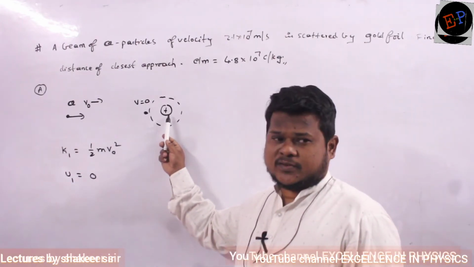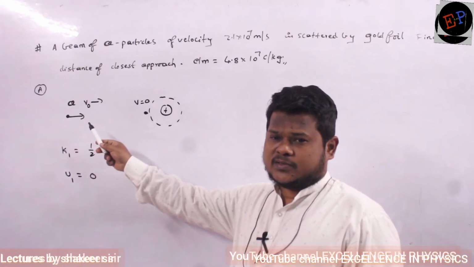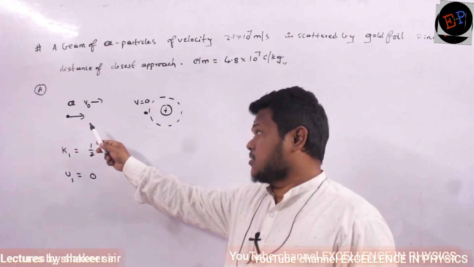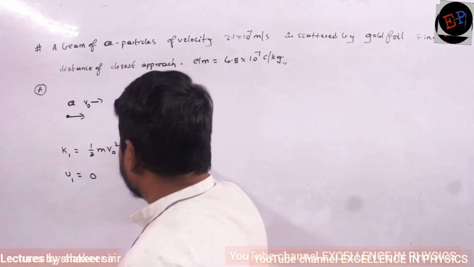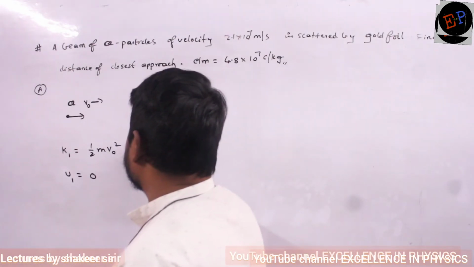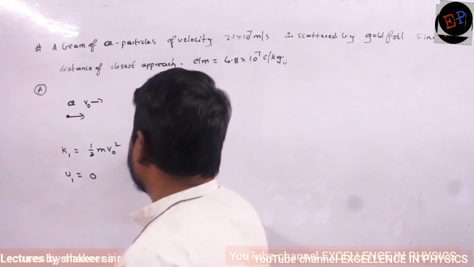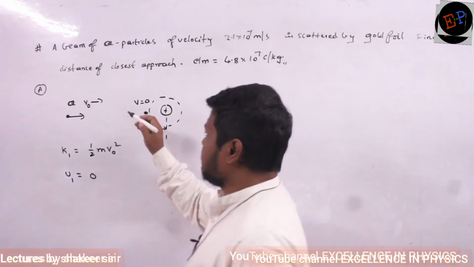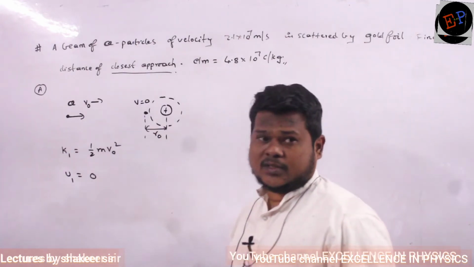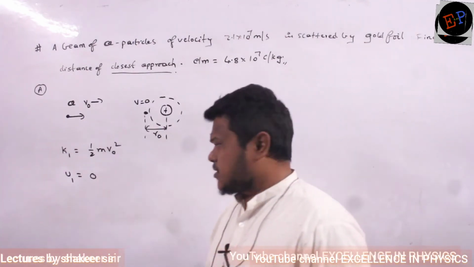Because nucleus is positively charged. Alpha particle is also positively charged. So velocity continuously decreases, and at a distance of closest approach, at this distance which is called R0, its velocity will become 0. And what is this R0 called? This is called the distance of closest approach. Are you able to understand now?